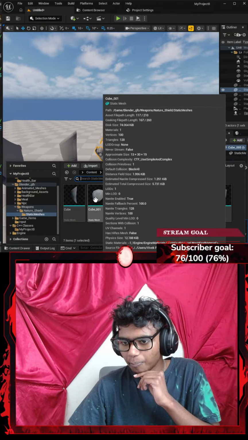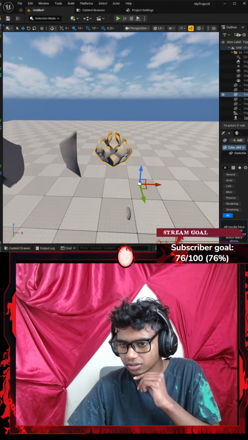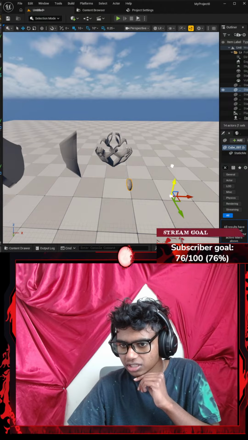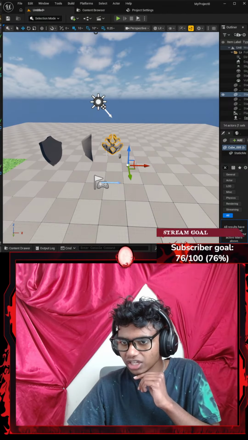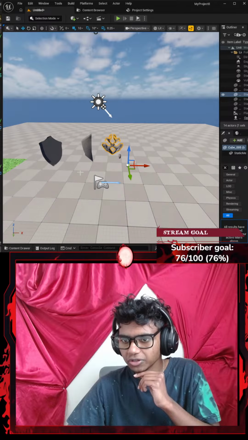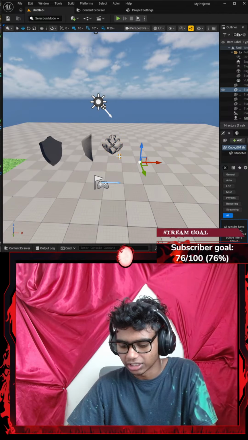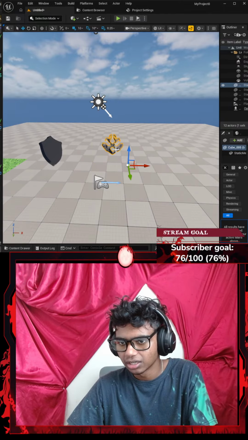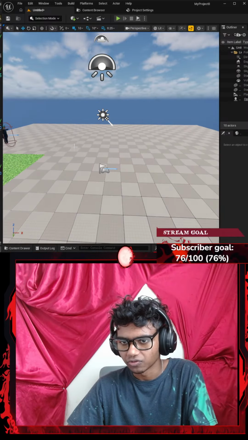I mean, I am partially out of options. What is this? Okay, I'll just use this probably for my buttons. I might use the shield and this for my buttons. I could go ahead and delete that. Okay, and then delete that as well, and that as well for the time being.